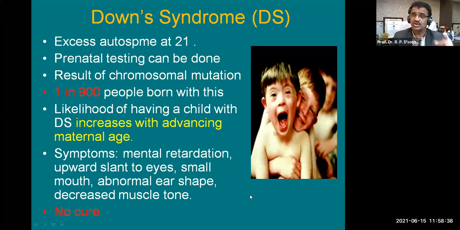Because these questions are also asked in first year paper 1. I have seen Down syndrome was asked in a paper some 5 years back. And for this, there is no cure because this is a genetic disorder.